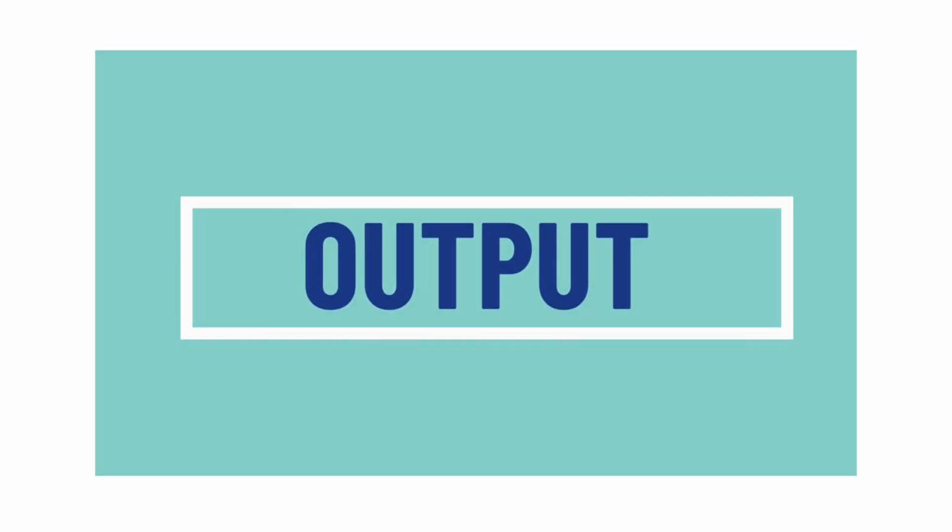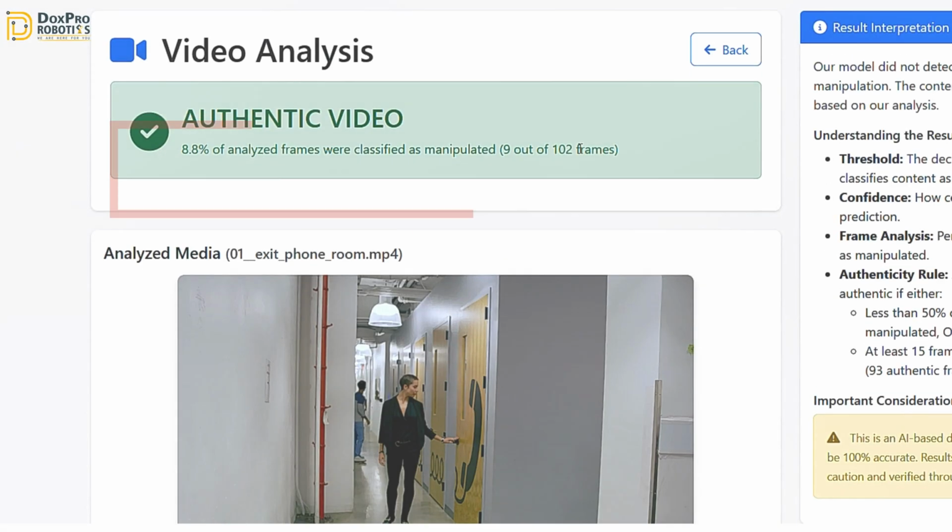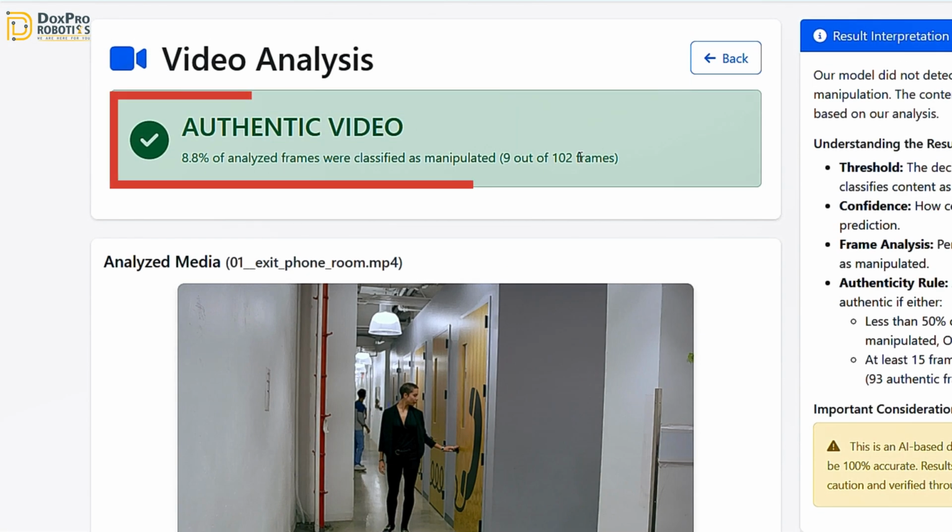And finally, here are the results from our deepfake detection system. In one case, the system detected a deepfake, with over 81% of frames flagged as manipulated, clearly marking the video as fake. In contrast, the second video was classified as authentic, with only 8.8% of frames showing any signs of manipulation. That's well below the threshold, so the model confirms it's a real video.